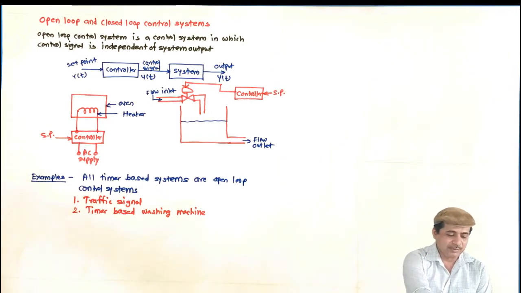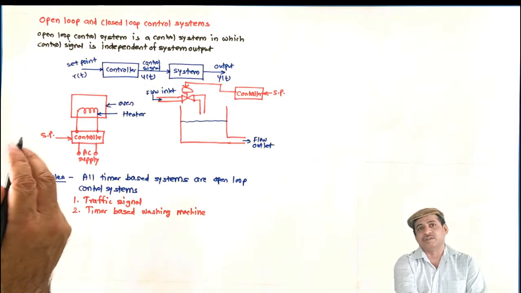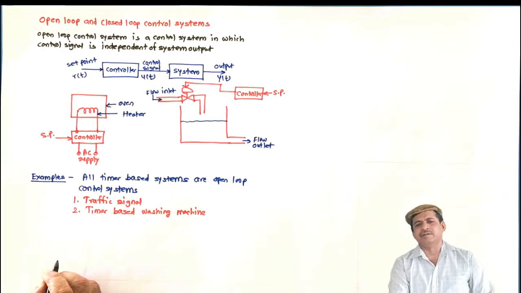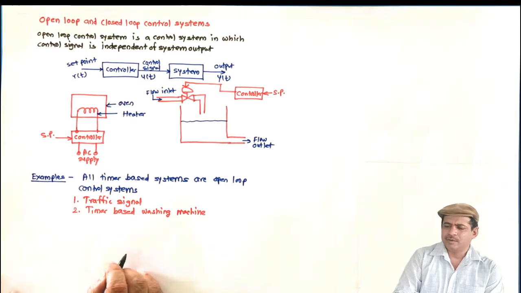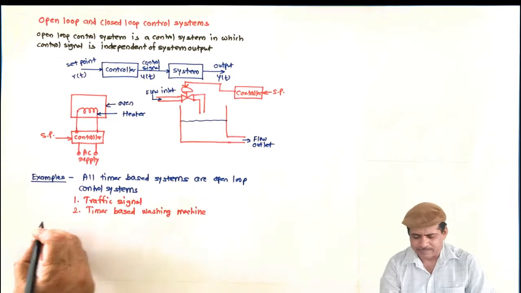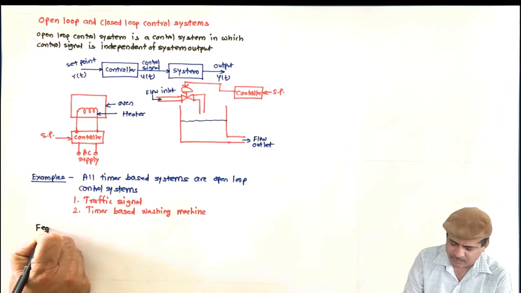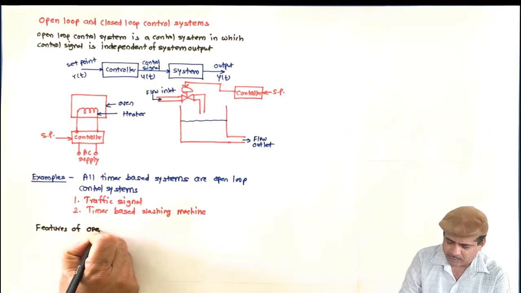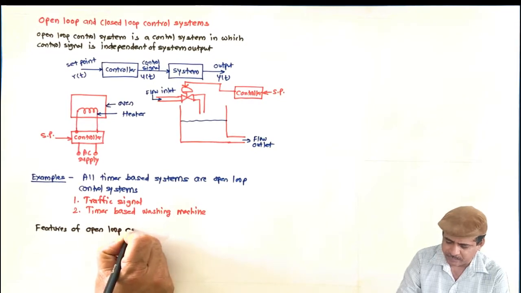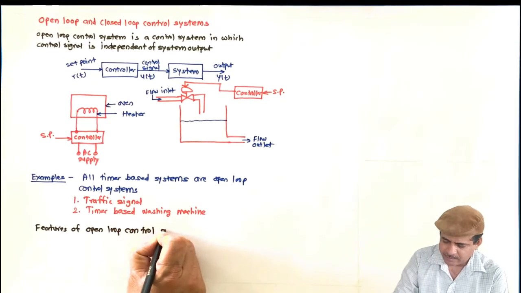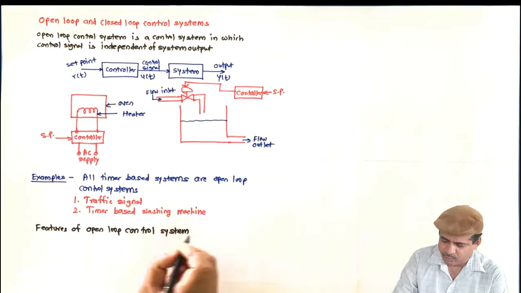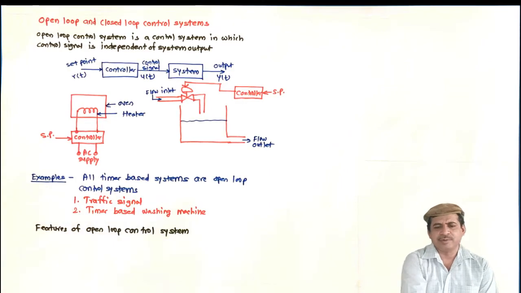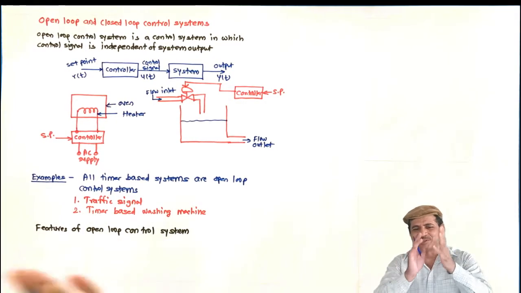So let me discuss one by one the features of open loop control systems. Same thing we will do for the closed loop system, and then we will have a comparison on the basis of their features.